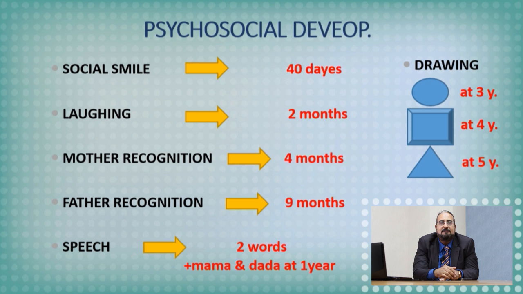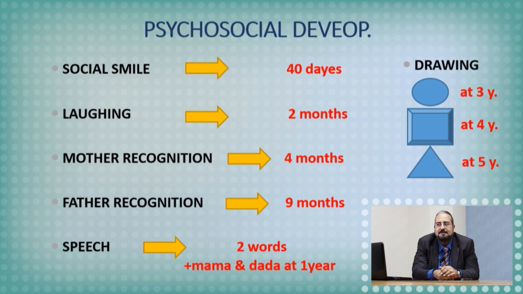Social smile: the infant smiles at anything moving around him, which is very important because this is the earliest indication of the cerebral function. And then recognition smile, which is usually around the age of 9 months, he smiles to whom he knows and cries for the strangers. So the social smile is very important. He smiles every now and then for every moving object, whatever. And this social smile usually starts around the age of 40 days, after about 6 weeks of life.